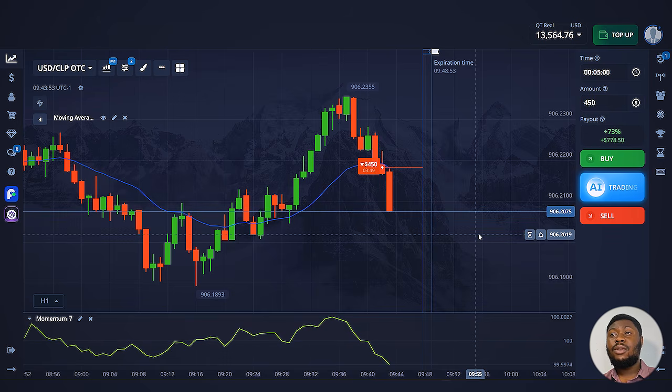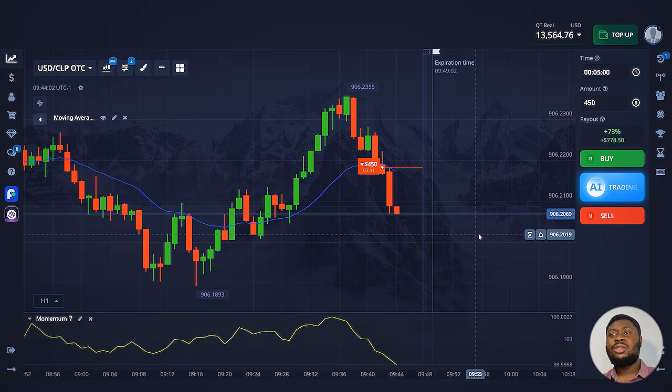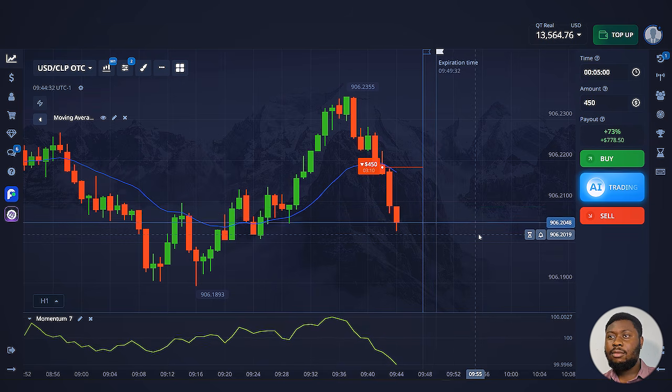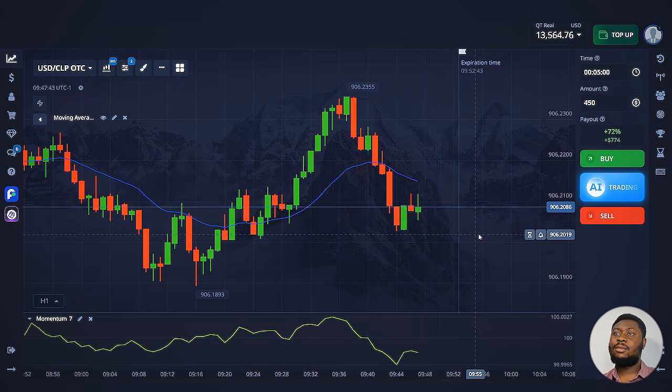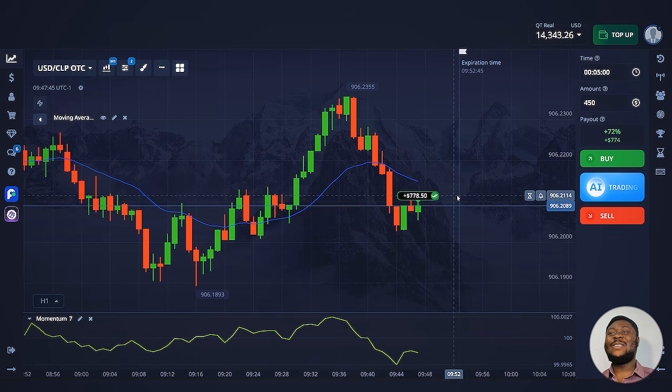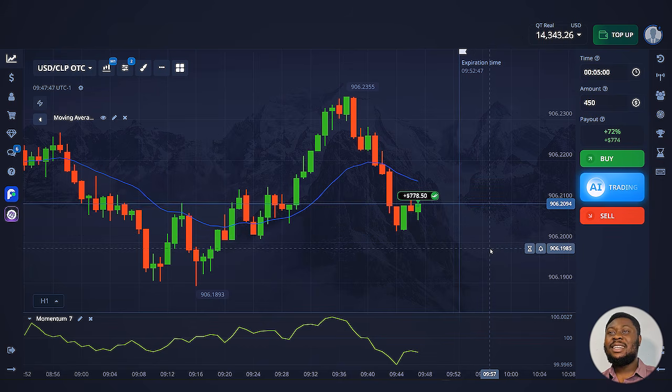The price has fallen quite a lot and now a local price correction has started. I don't think I should worry. Let's watch the situation till the end. Bingo! Another profitable trade. Now I see that my capital is $14,343. A couple more trades to go.